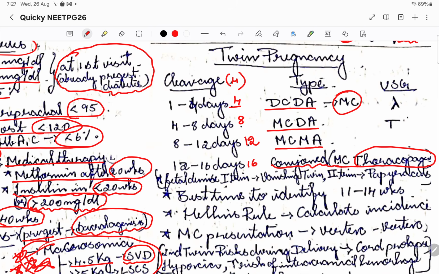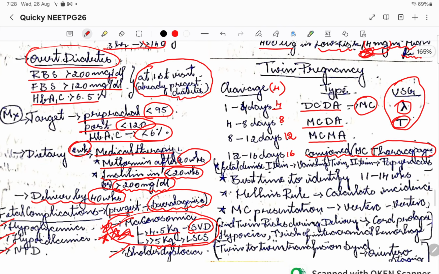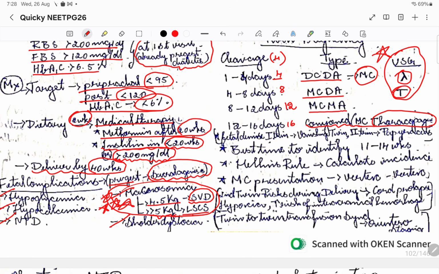Okay, so an important one is the ECG. Basically, DCDA twins will show the lambda sign, whereas MCDA twins will show the T sign. This is how the ultrasound would look, so please go and see an image of this.